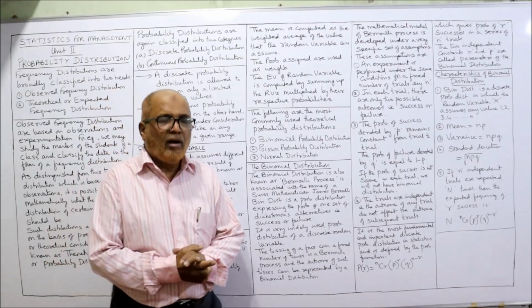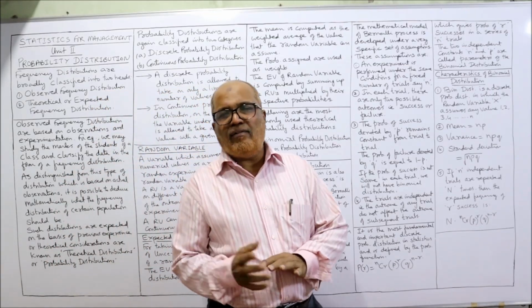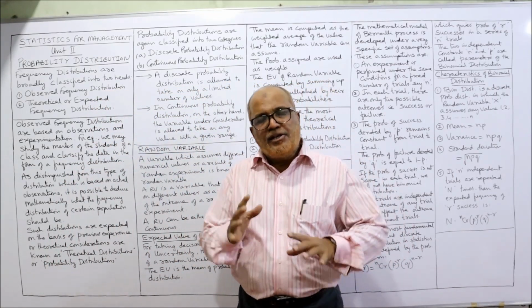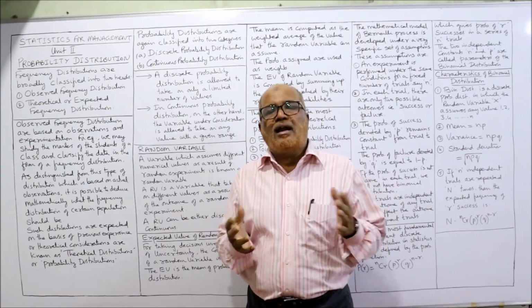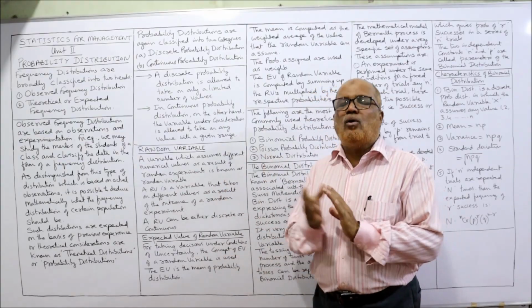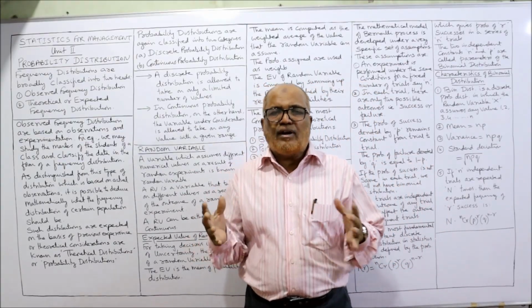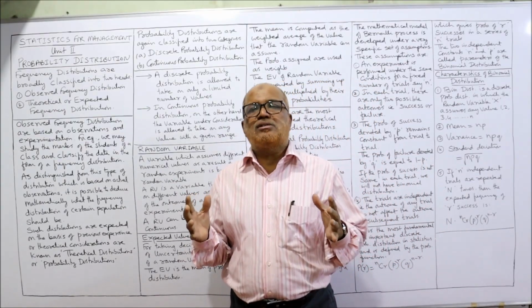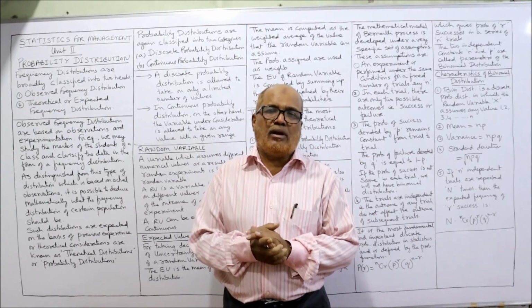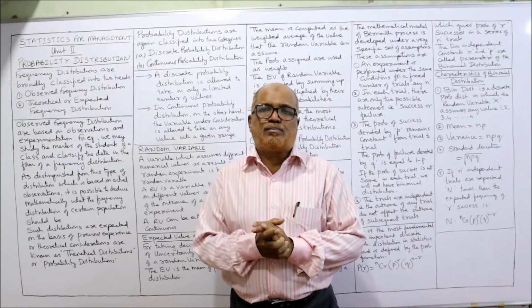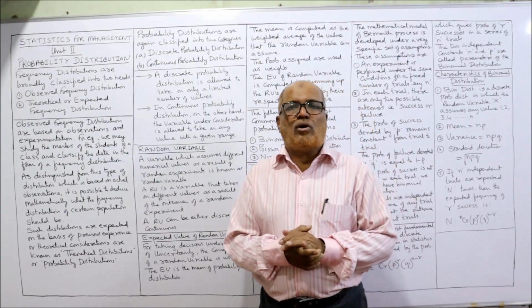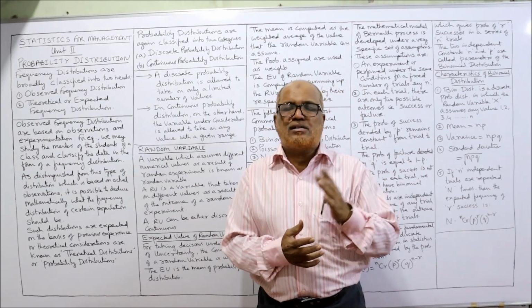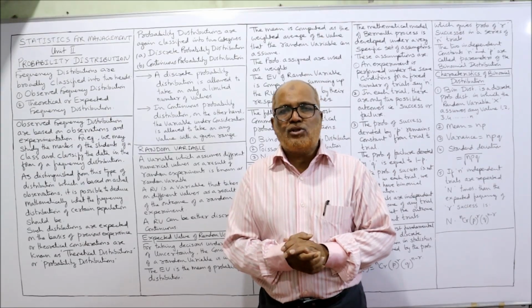That's all. In this video, I have explained the distribution, frequency distribution, observed and expected, what is a random variable, what is the expected value of a random variable, and what are the different types of frequency distributions, like binomial, Poisson and normal. But only binomial I have explained. In the next video, we will solve problems on binomial. After that, we'll discuss Poisson and normal distribution.